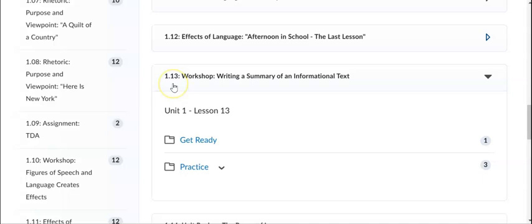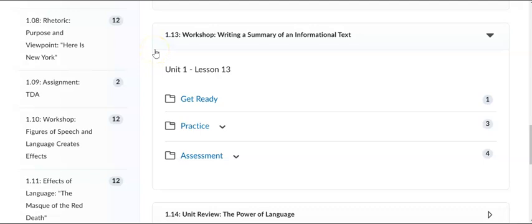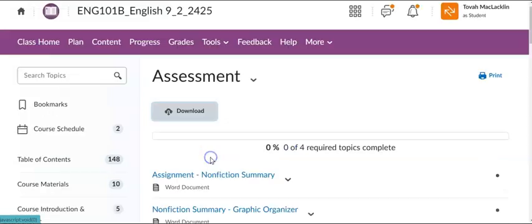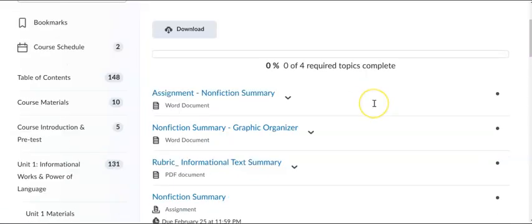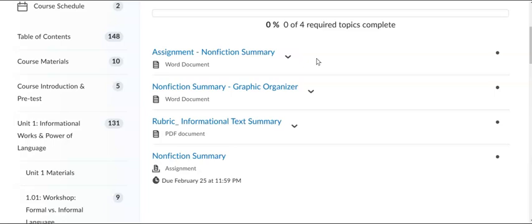So then we have lesson 1.13 workshop, writing a summary of an informational text. In this lesson is an assessment, which is the assignment nonfiction summary. Here is the assignment document. Then we have the graphic organizer, the rubric, and the nonfiction summary Dropbox assignment folder. This is due February 25th.